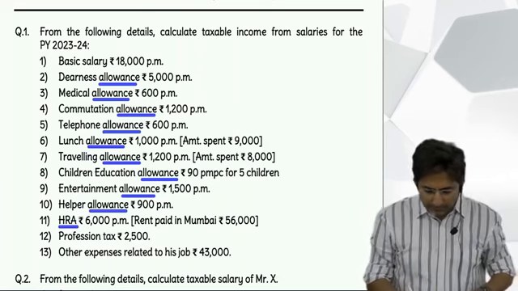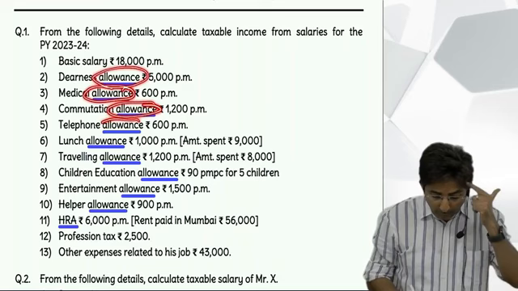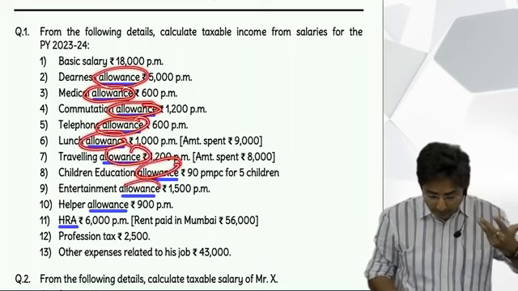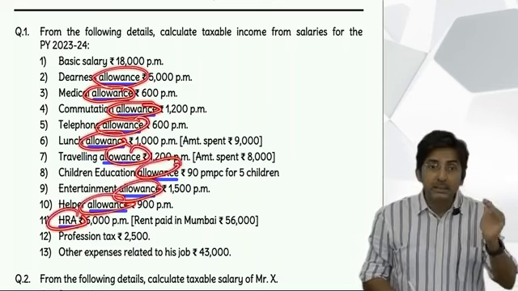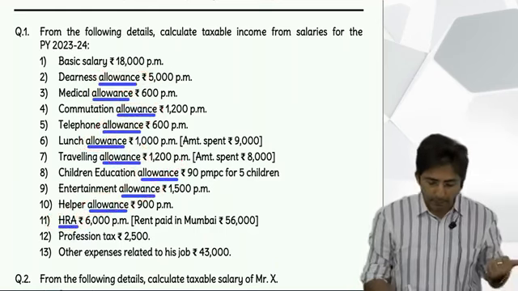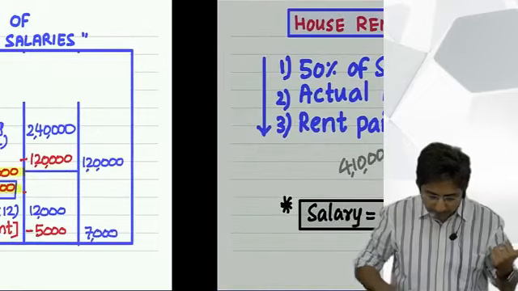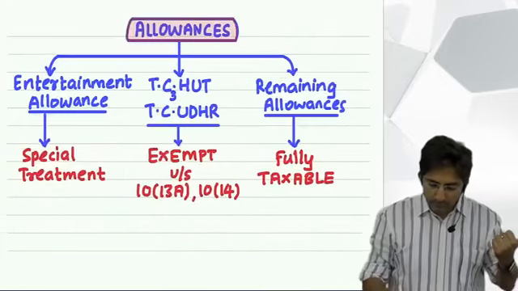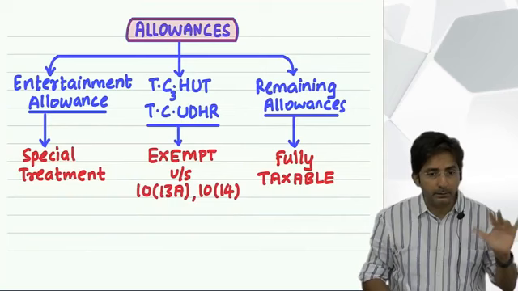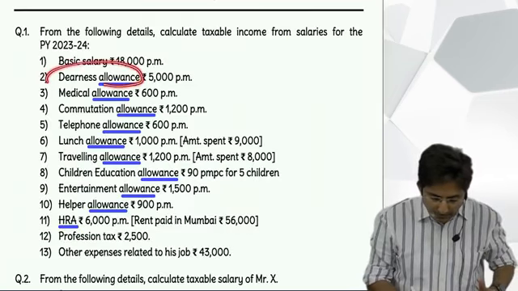Now tell me, for each allowance, what should be your line of thinking? If it is in TC here, TC there, then exempt, otherwise taxable. Okay, so you have to repeatedly use this chart. TC here, TC there, exempt, otherwise taxable. So tell me the first point, dearness allowance.